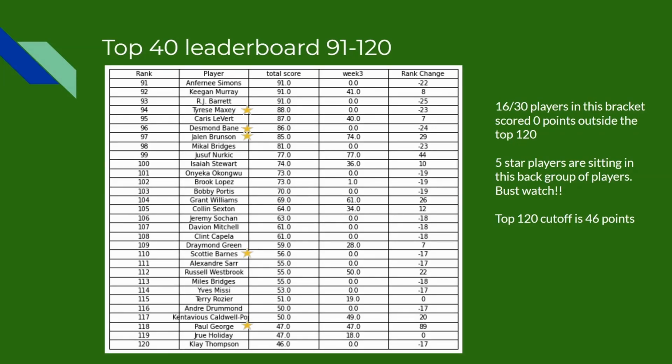The top 120 cutoff is 46 points. We spoke about Chet Holmgren on 226. We'll see as he pushes down the list in those 8 to 10 weeks, whether this top 120 cutoff can grow fast enough to push Chet out, or if we see it actually starting to slow down in growth now, which then allows Chet to stay within this range.